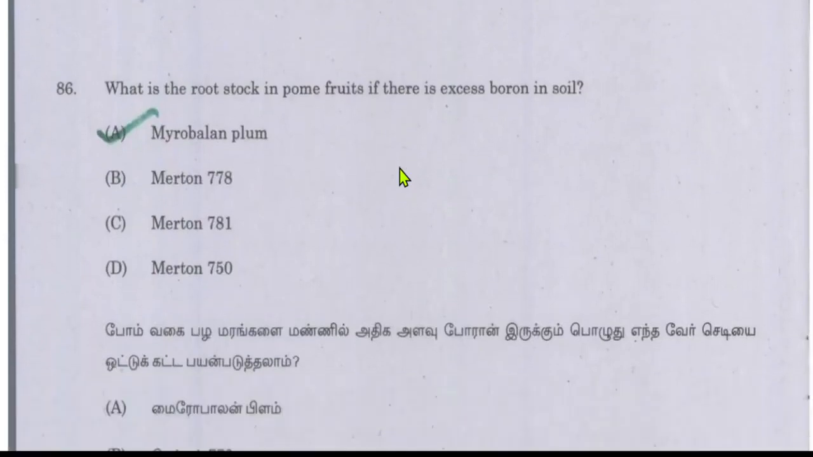The next question is, what is the root stock in plum fruits if there is excess boron in soil? This is also very difficult. If the availability of boron is in excess amount in soil, then it will be difficult to cultivate, and in that situation plum fruits rootstock is myrobalan plum. This rootstock is good in this condition.